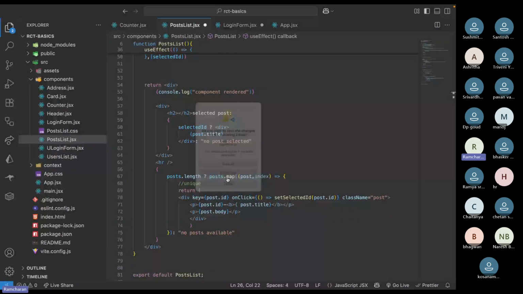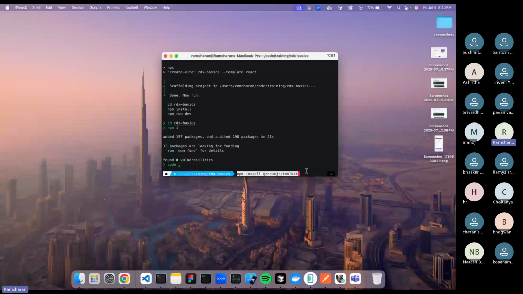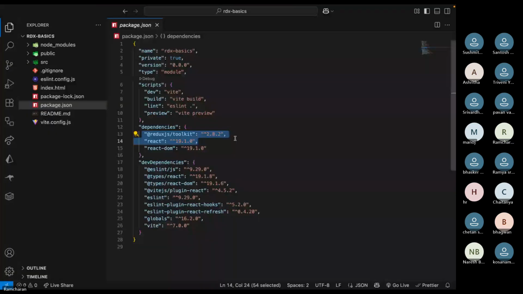Here I'll write npm install @reduxjs/toolkit. The same command that is there in the documentation, I will write here in the terminal. Then you see that package.json is already updated, and that package is installed.